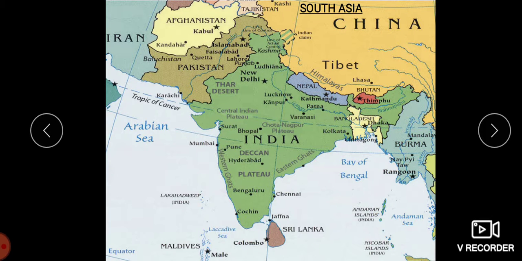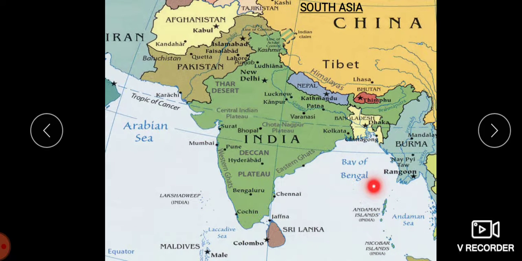Now we will move on to South Asia. South Asia includes countries like India, Bangladesh, Pakistan, Sri Lanka, and the Maldives. India is a giant among these countries, and we have the Bay of Bengal towards the east.